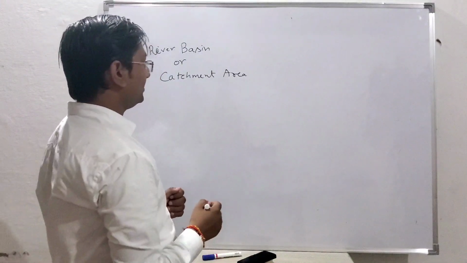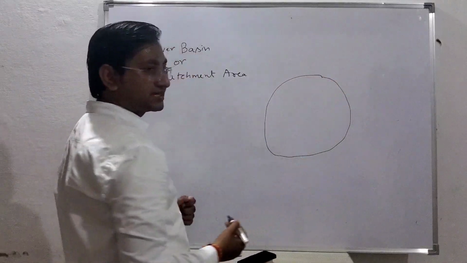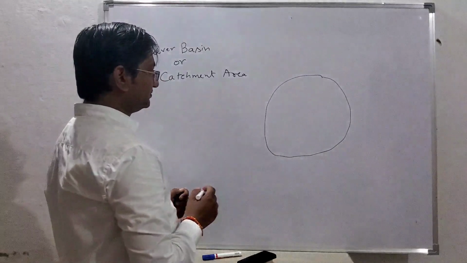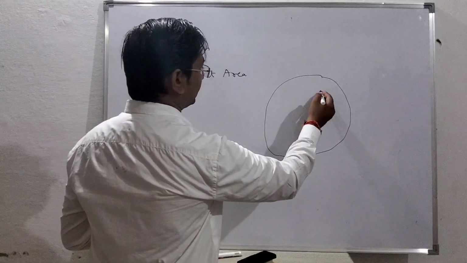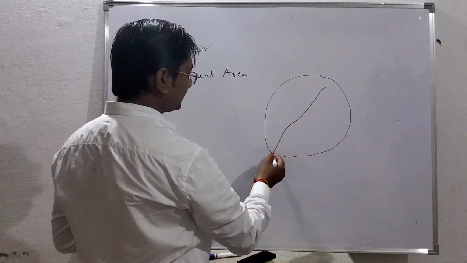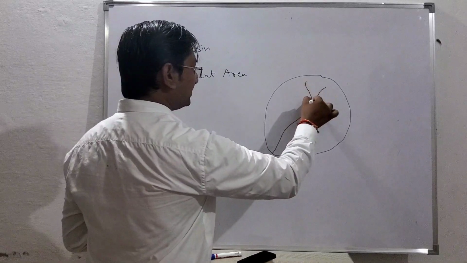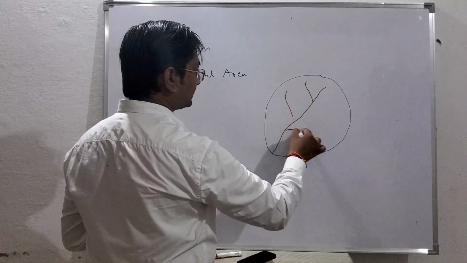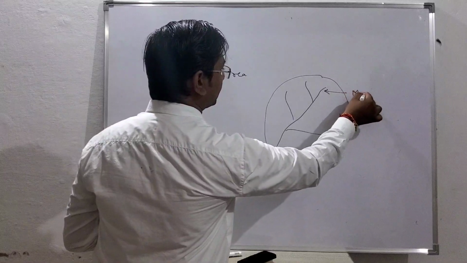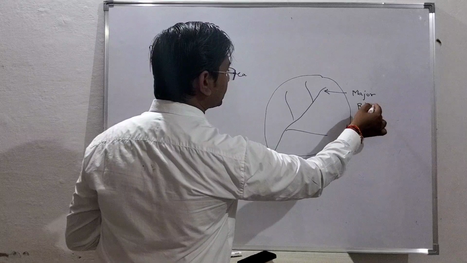If I just draw the picture over here, this is, suppose, the catchment area of any river, and the river is flowing like that. This is some outlet point and this river is flowing. There may also be tributaries of this river. This is the major river, suppose, like the river Ganga is a major river.